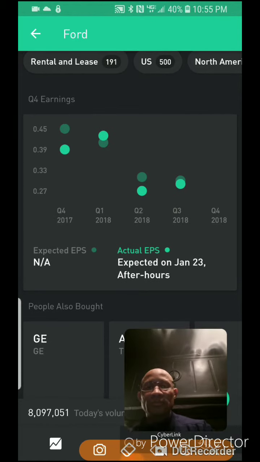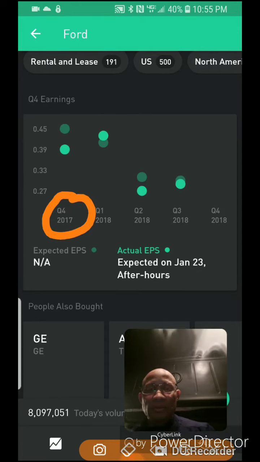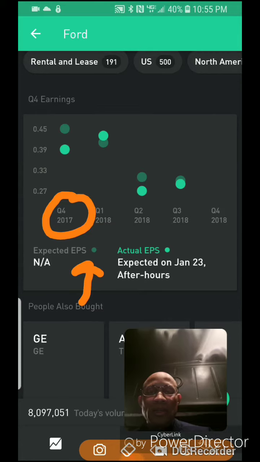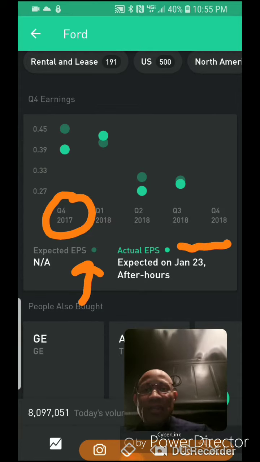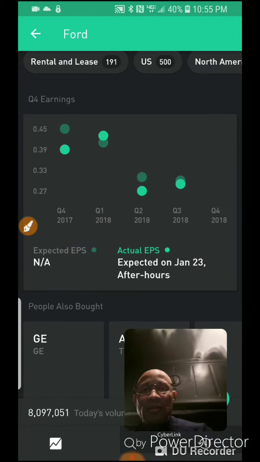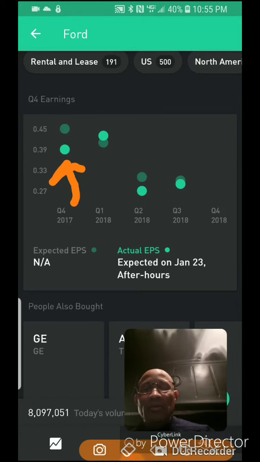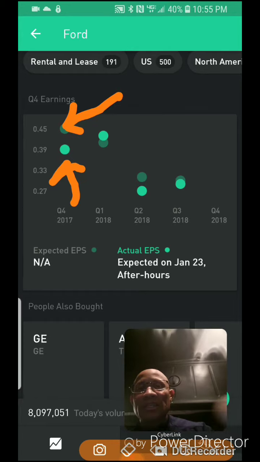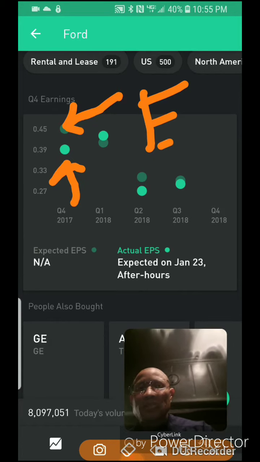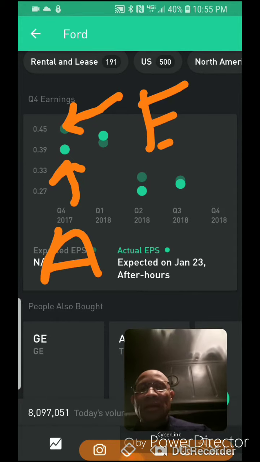All right, so this is cool. In the fourth quarter of 2017, right there, you see here, this little light shade is the expected amount that they wanted to pay out, and then this one is the actual amount that they paid out right here. So back then, the expected amount to be paid out was somewhere around 45 cents at the top. That's the expected. And here's the actual amount that it paid out.